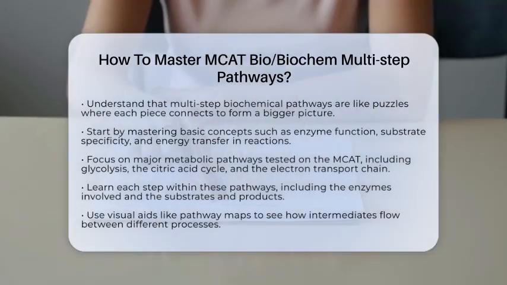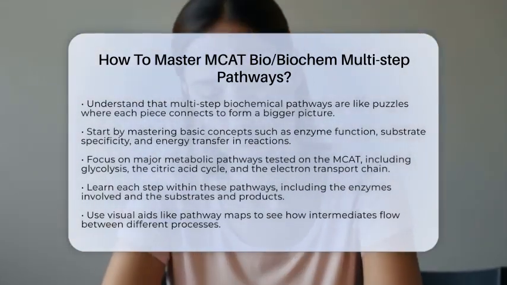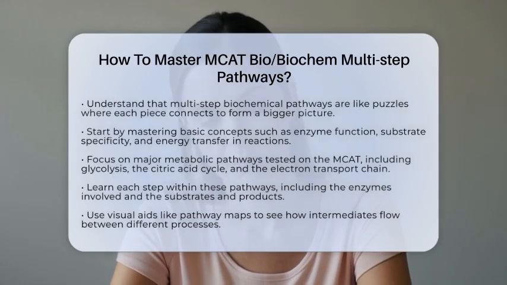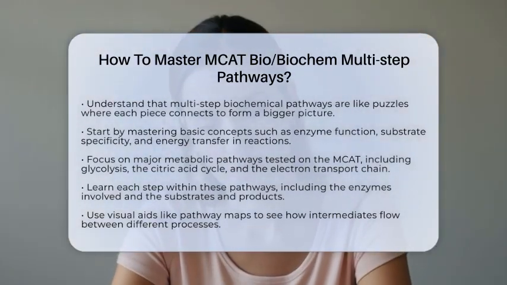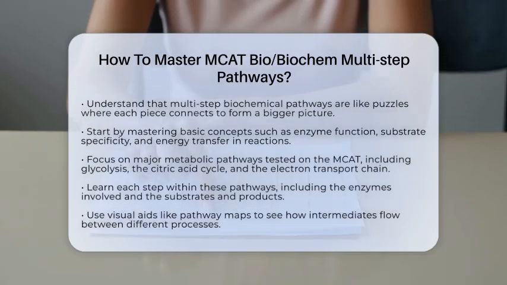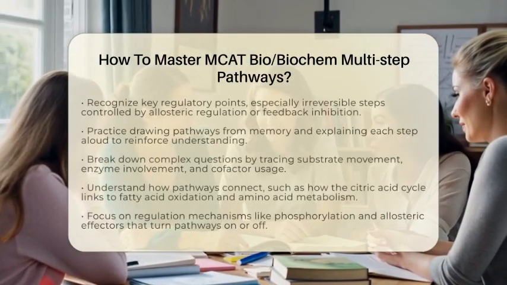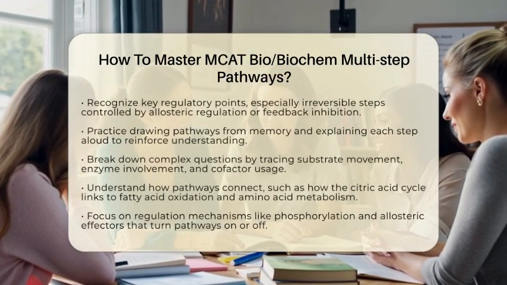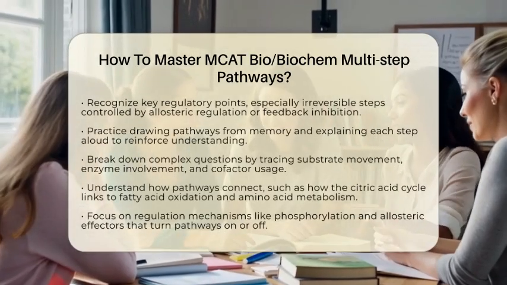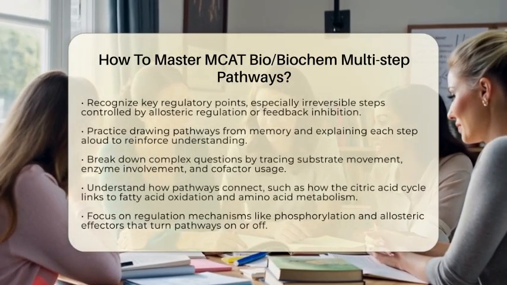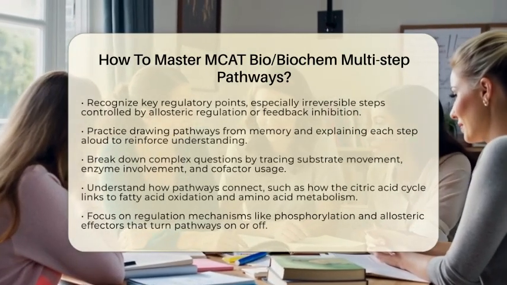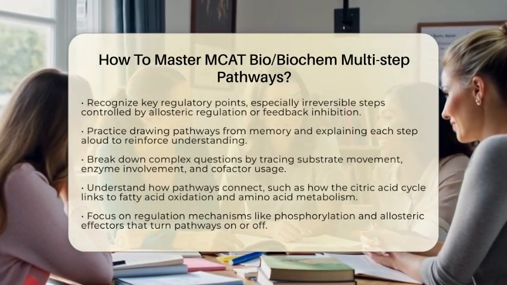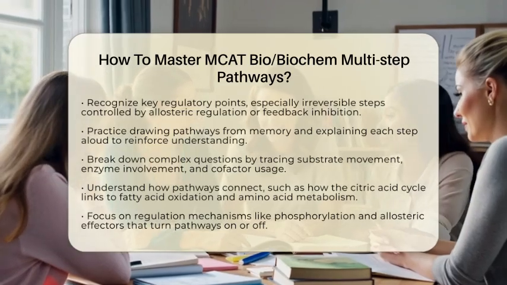Focus on the major metabolic routes tested on the exam, like glycolysis, the citric acid cycle, and the electron transport chain. Learn each step, the enzymes involved, and what each substrate and product is. For example, know that in glycolysis, glucose is broken down into pyruvate through 10 steps, with enzymes like hexokinase and phosphofructokinase. Use visual aids like pathway maps to see how intermediates flow from one process to another.